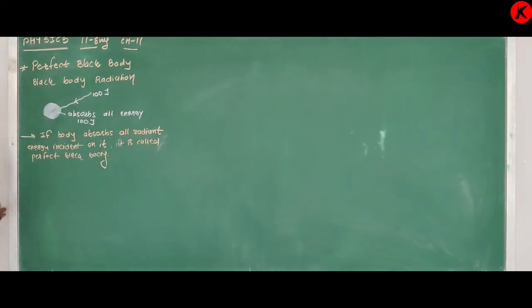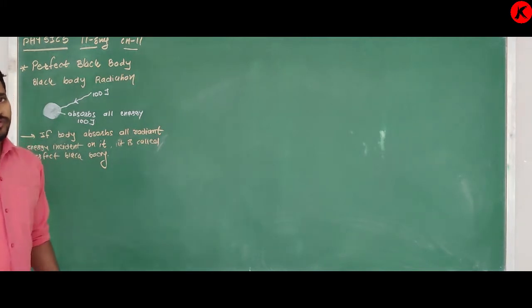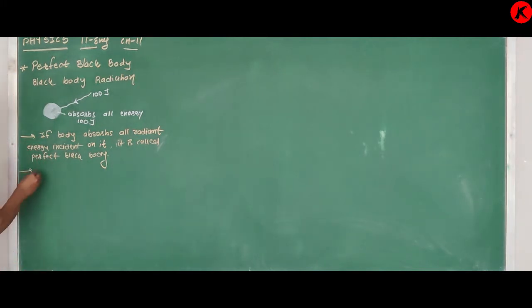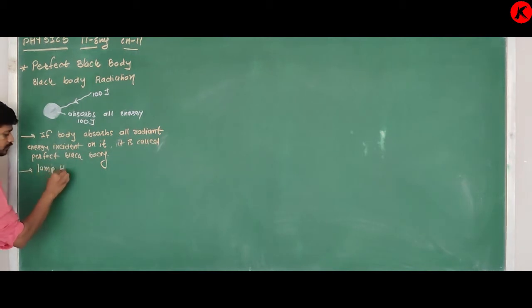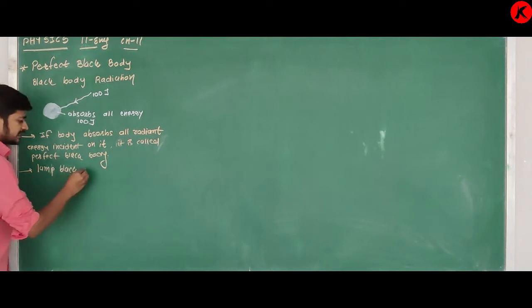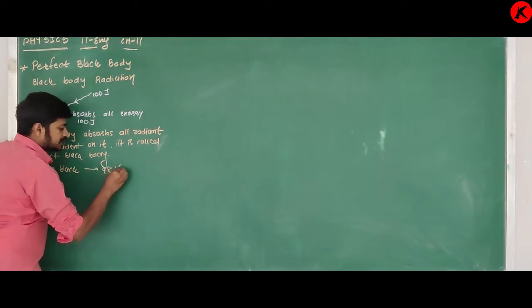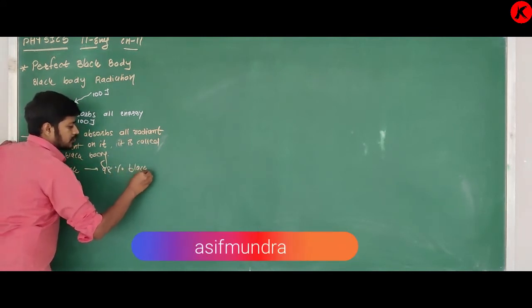It is impossible to have a perfect black body in nature. Lamp black, or lamp soot, is a 98% black body.